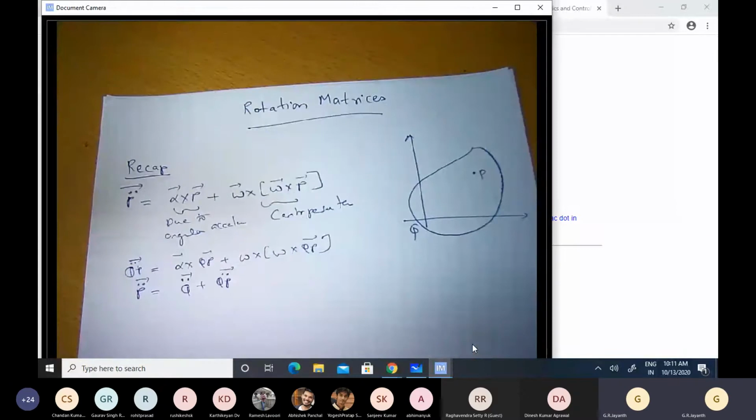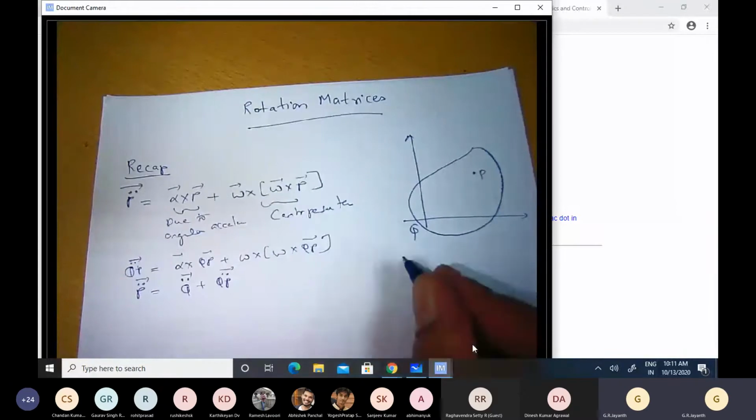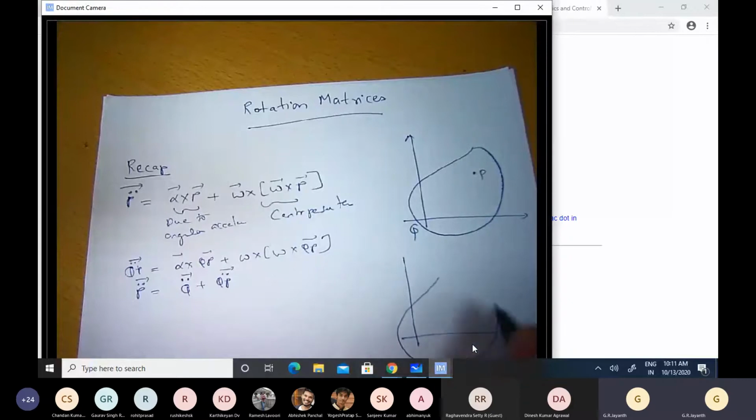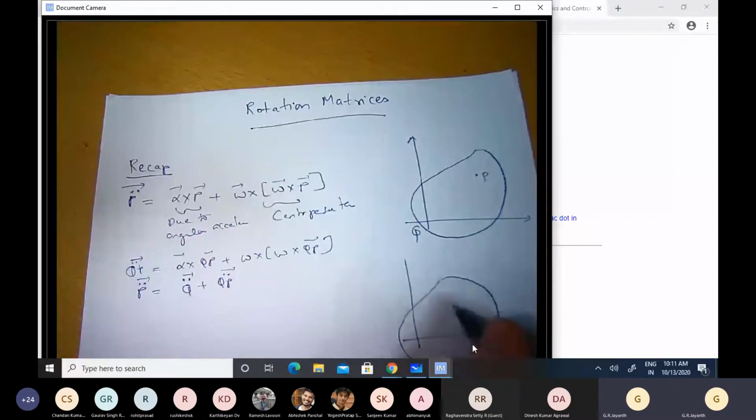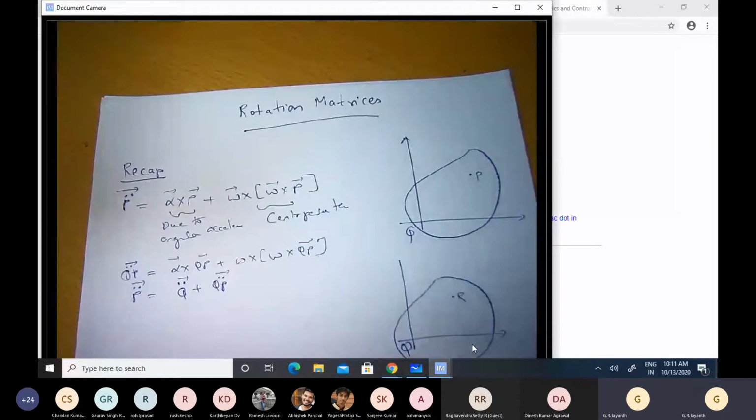The second scenario that we considered was the one where you had a particle moving on a rigid body, relative to the rigid body. So we considered that particle to be R. And again, we assumed to start with that the point Q was fixed, which is a reasonable assumption because translational motion is quite easy to understand and analyze, whereas rotational motion requires a little bit more math.